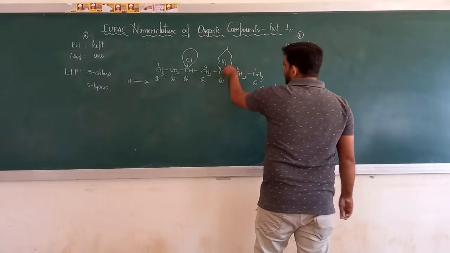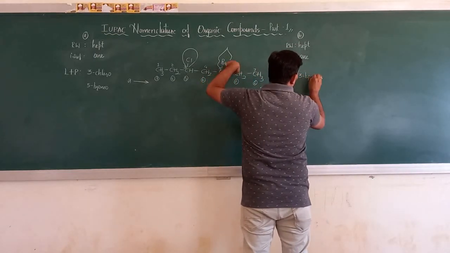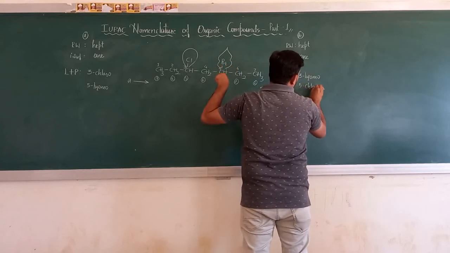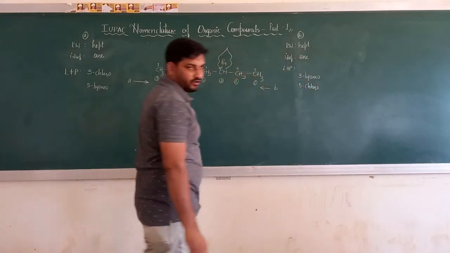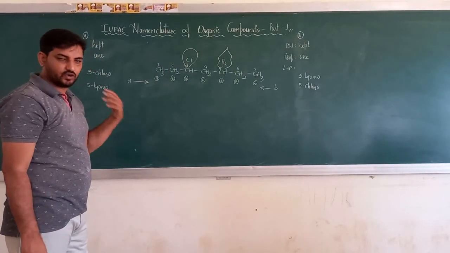So the third carbon atom has bromo, so this becomes 3-bromo, and this is 5-chloro. Guys, this will be my last example for the day, but more details in the next class.